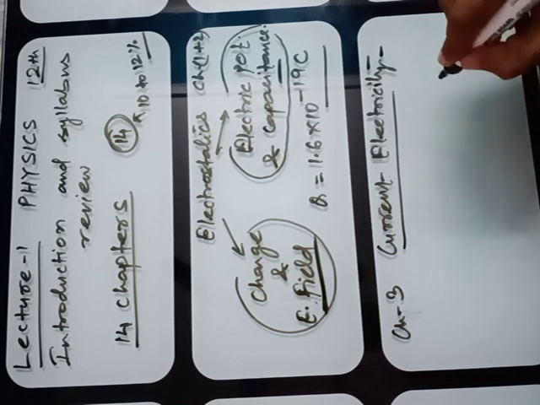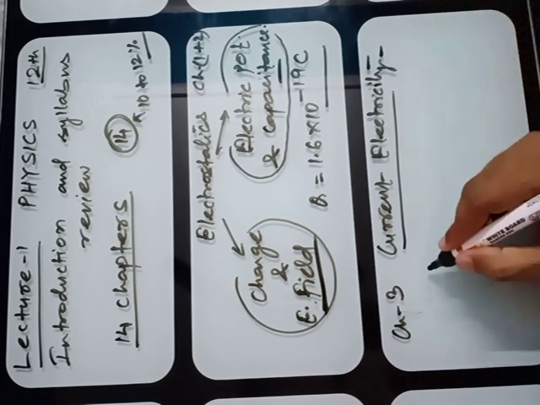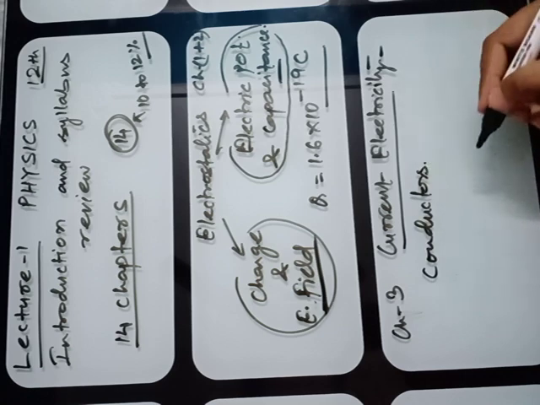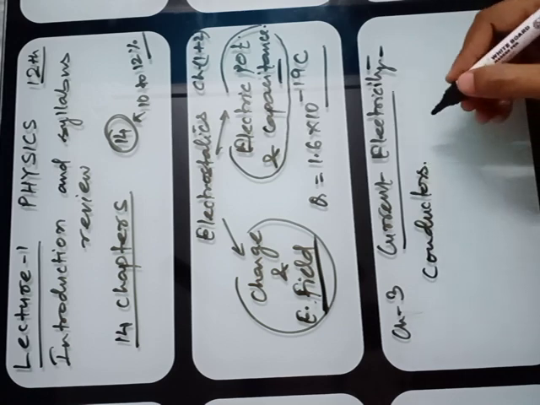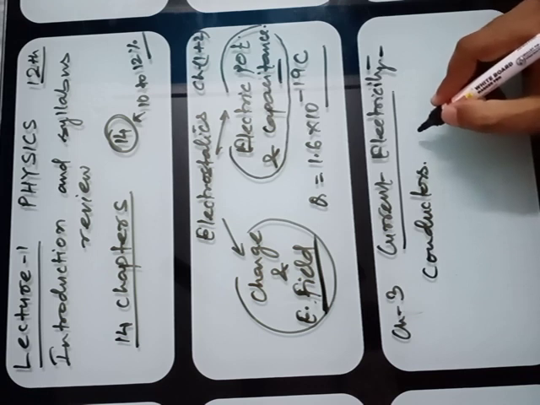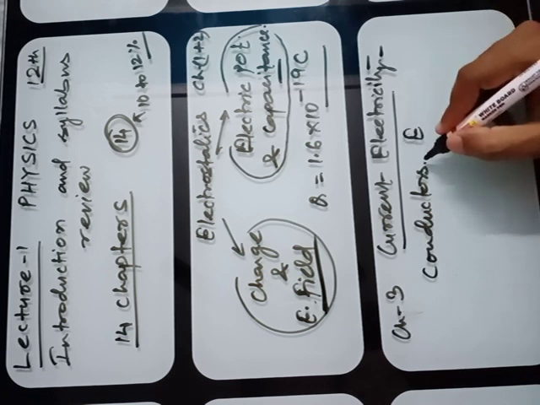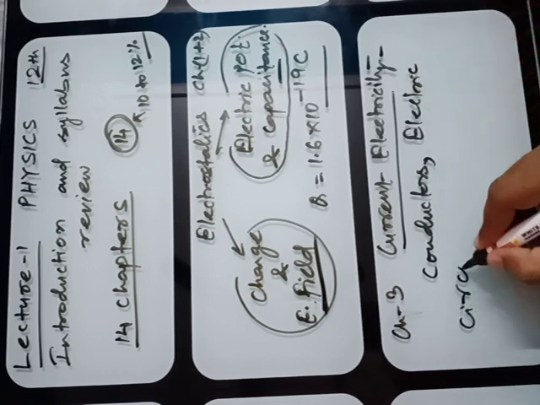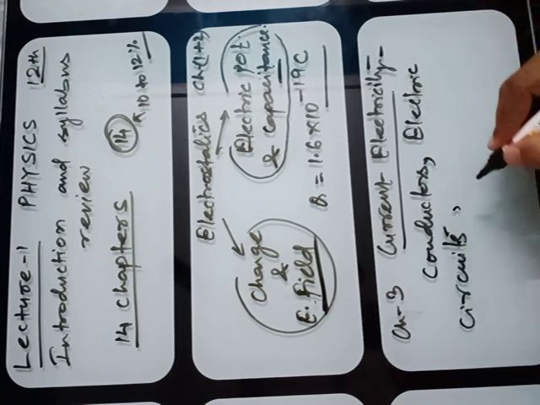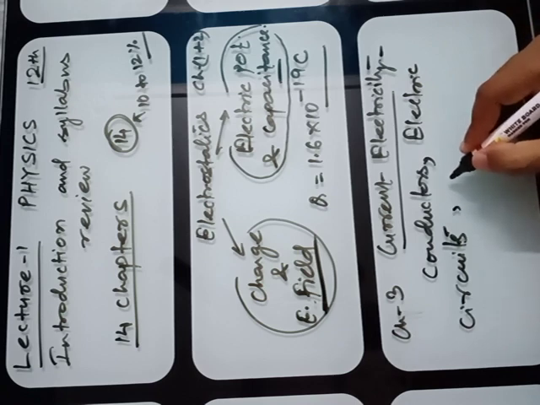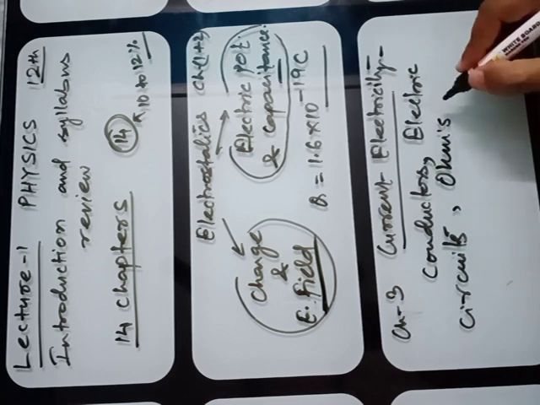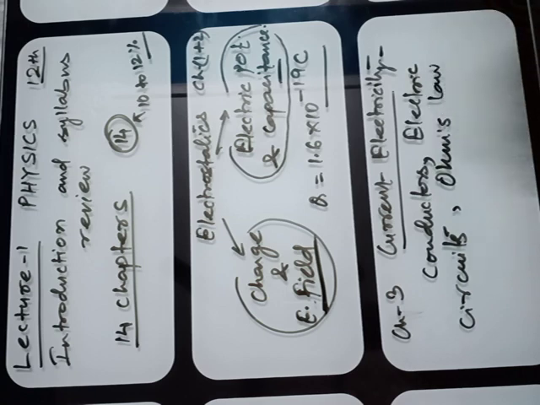In this chapter, you will study first about the conductors, then electric circuits, and Ohm's law. You have already covered Ohm's law in your 10th course, which is very easy.